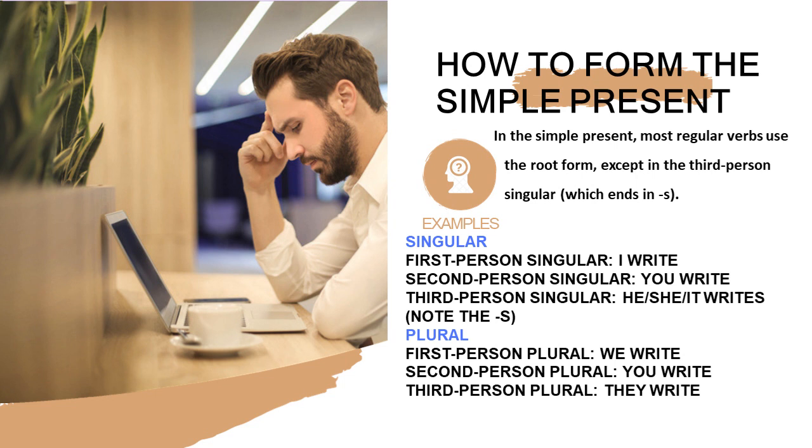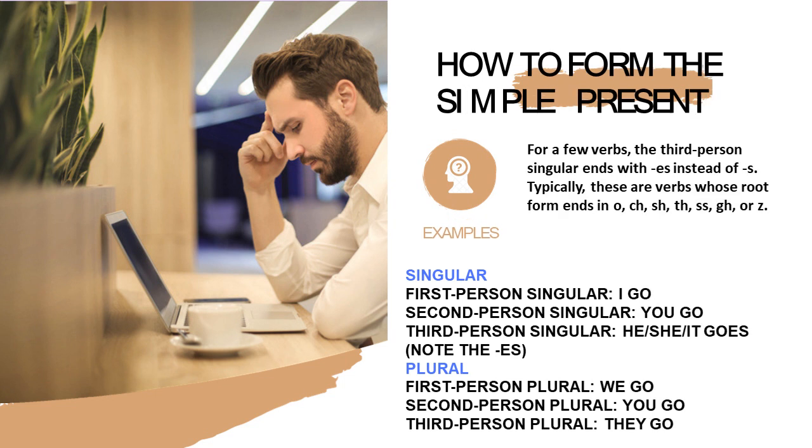Second person singular, you write. Third person singular, he, she, it writes. Remember this one, the s at the end. For plural, first person plural, we write. Second person plural, you write. Third person plural, they write.